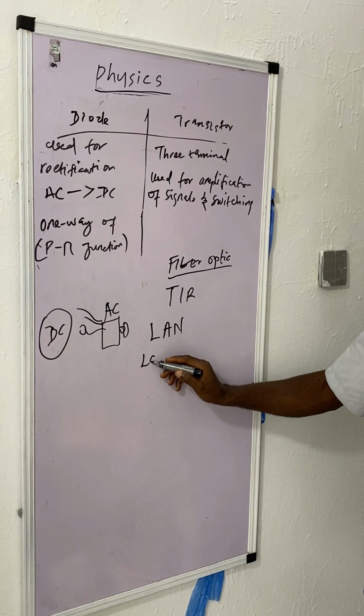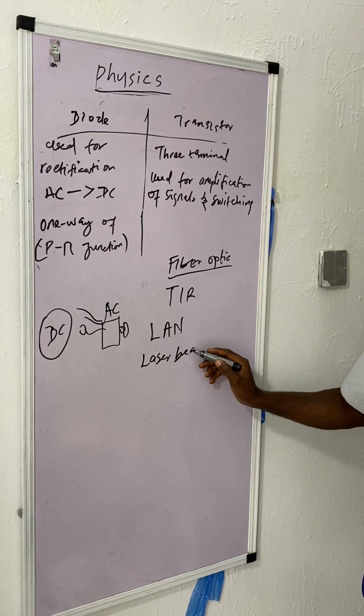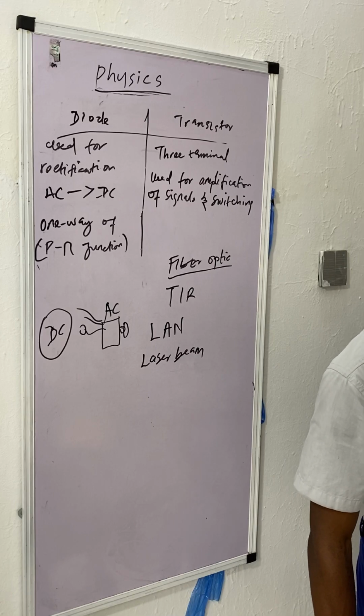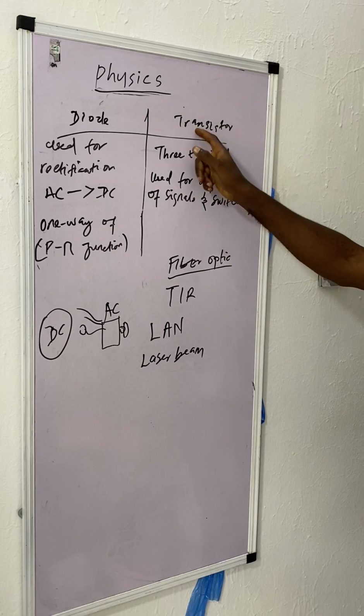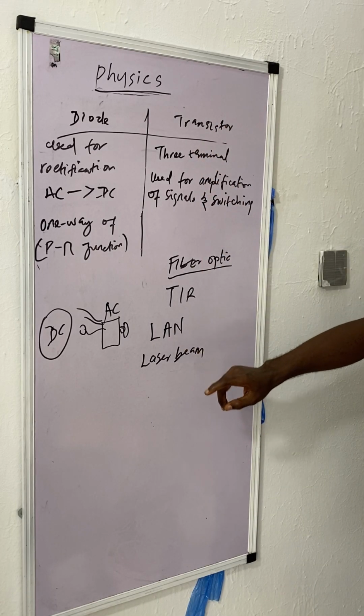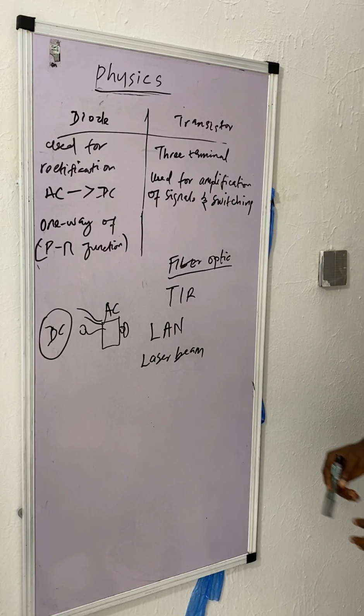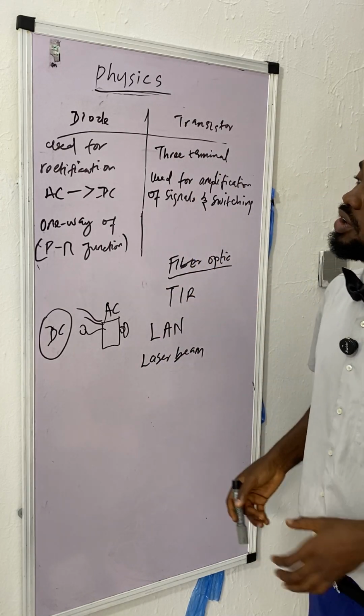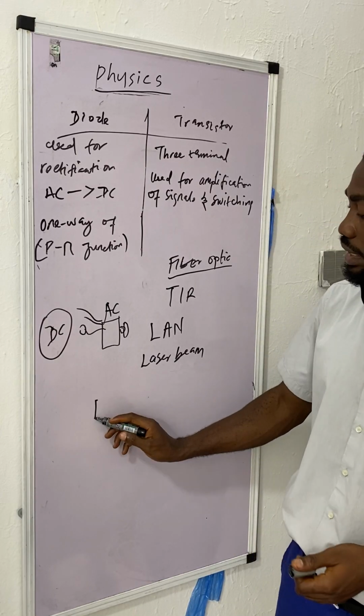It is also used for laser beam. Laser is amplification, when you use a transistor to amplify signal from stimulated radiation. You use a transistor to amplify the signal of stimulated radiation, and you get something called laser.